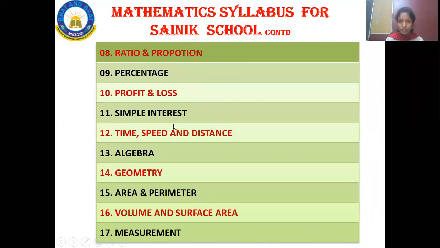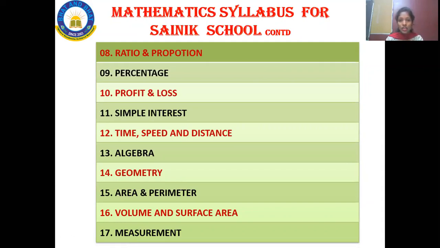11th is simple interest. 12th is time, speed and distance. 13th is algebra. 14th, geometry. 15th, area and perimeter. 16th, volume and surface area.